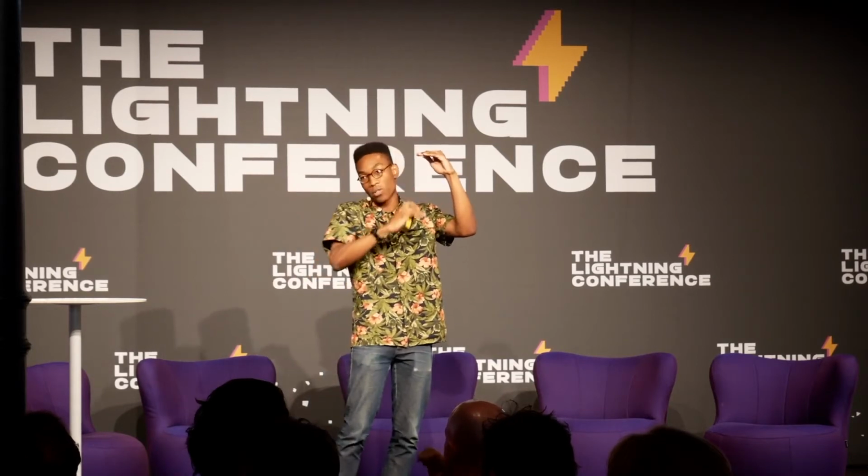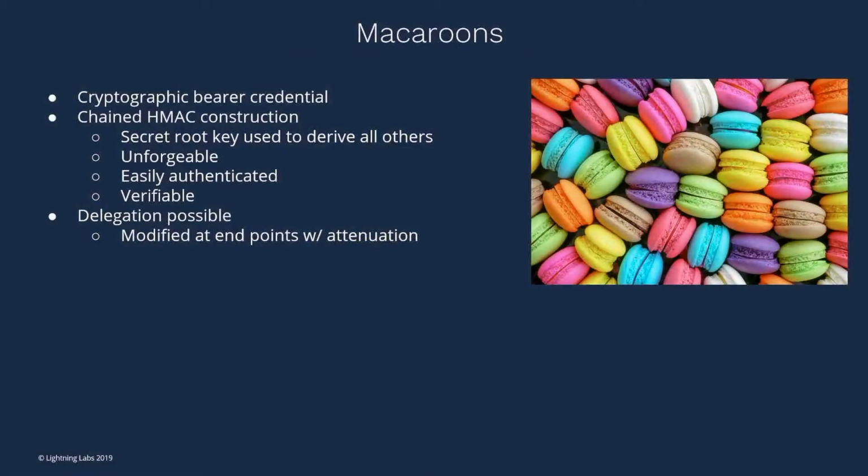Another cool thing about it is that, because we have this chained HMAC construction going down, hash functions are a one-way construction. You can't really go back up. So if I give Alice a capability to read on Tuesdays, she can't take that and say read on Wednesdays, because she would have to invert the hash function, modify Tuesday to Wednesday, and then go back down again. And the cool thing is that delegation is possible. I can just give you a macaroon, and you can then attenuate it, meaning you hash one level down. Let's say I give you something that says you can read on Tuesdays. You can then take that and say you can read on Tuesdays at 1 p.m. So I can always make it weaker. I can never make it stronger again. I just hash down as normal. Another cool thing about this is that it has very fine-grained authentication.